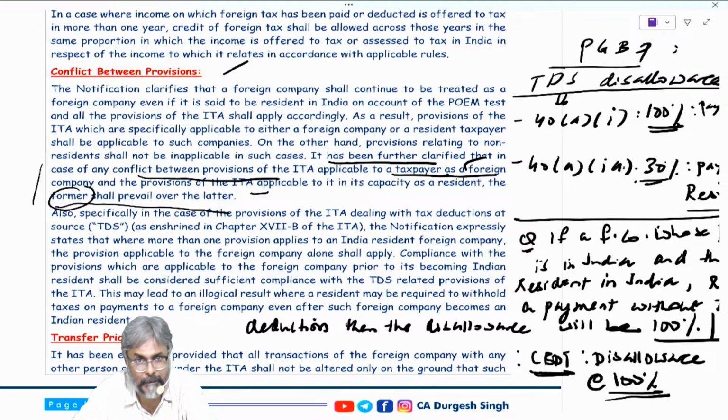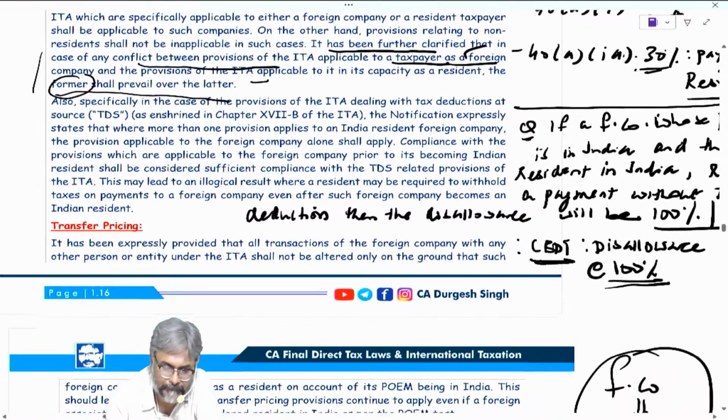25,000 is the maximum amount of the rebate for the default scheme. Whereas in the case of the optional scheme, the rebate is when the total income is up to 5 lakhs. Total income is up to rupees 5 lakhs and the maximum rebate is how much? Rupees 12,500. The maximum rebate for this is how much? Rupees 12,500. I hope that all of you are clear with this one. So this is how the things has to be looked upon.